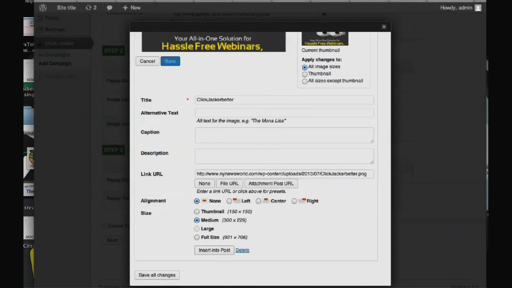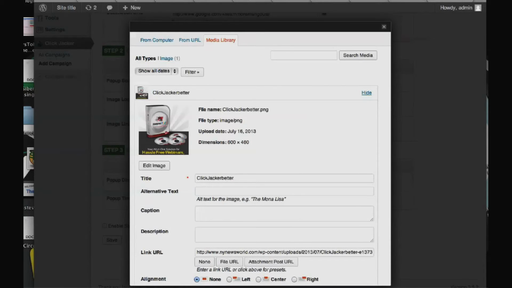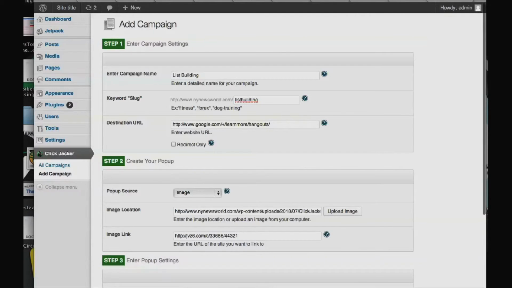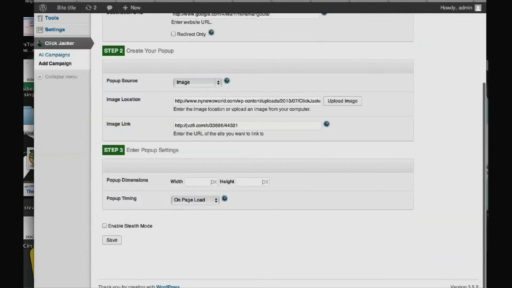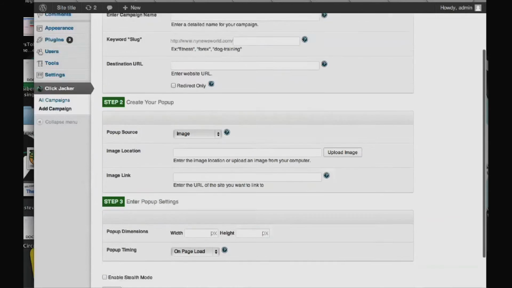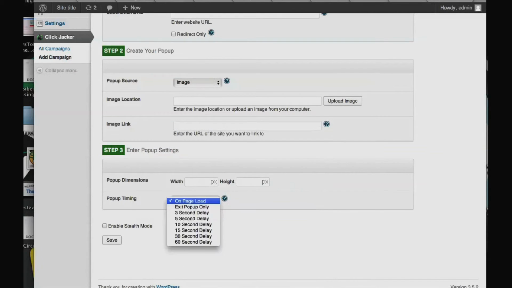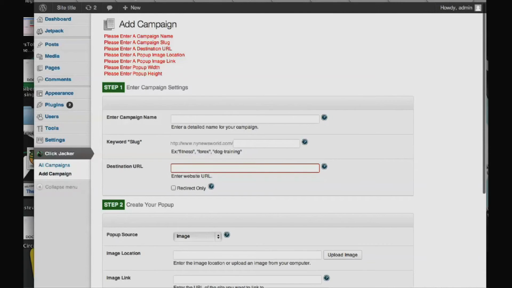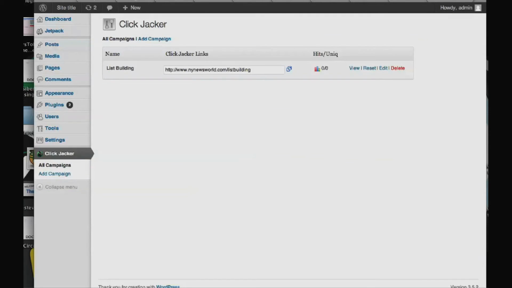Now the cool thing is you could do it for anything newsworthy, for list building, for dog training, I mean anything you want, because you're going to pop over an authority site. It's going to look like the site itself is giving you this information. And when it has authority behind it, it's a little bit better than just, you know, Joe whatever affiliate marketer. Okay, so we got our image link. It's going to my affiliate offer. The image location is going to go to the actual image.